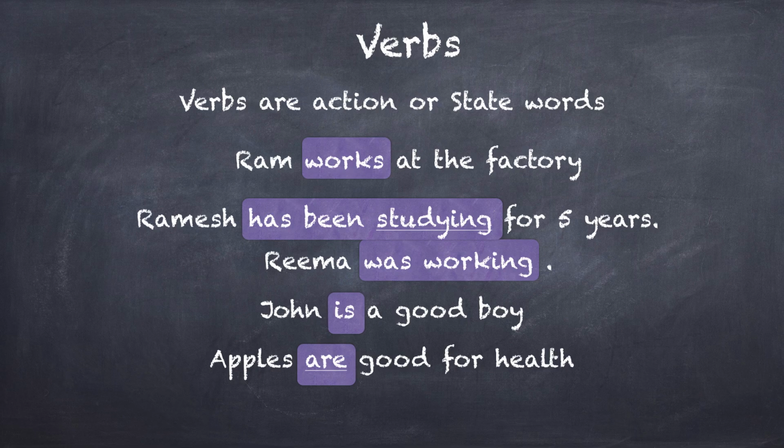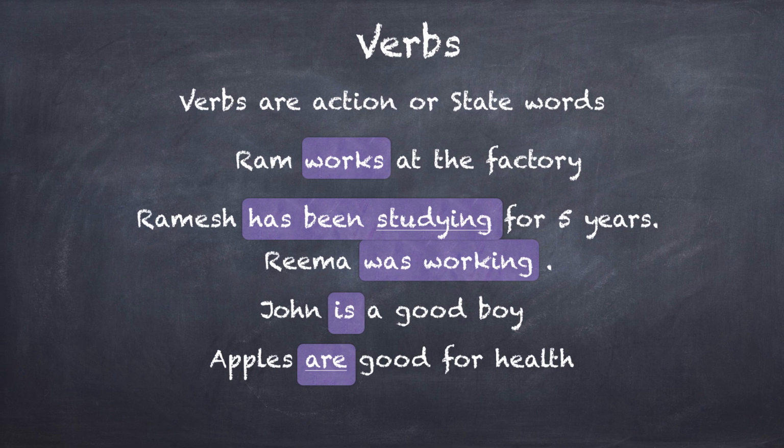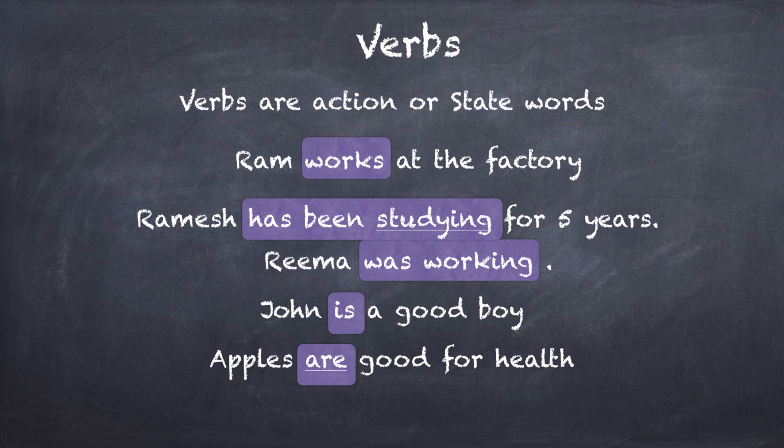So works, has been studying, was working are examples of action. Is and are are examples of being in a state, right? John is a good boy. Being a good boy is a state, and John belongs to that state. Apples are good for health, right? So apple is not taking any particular action. Apples just are in a particular state or category which is good for health, right? So try and get this basic idea.